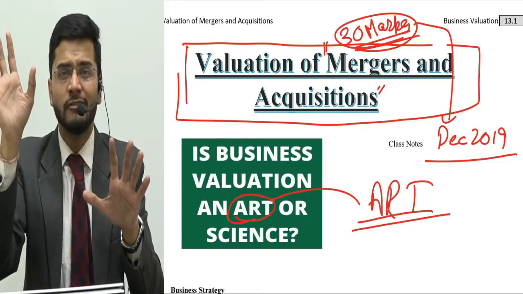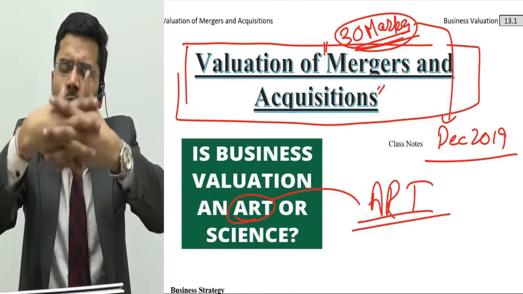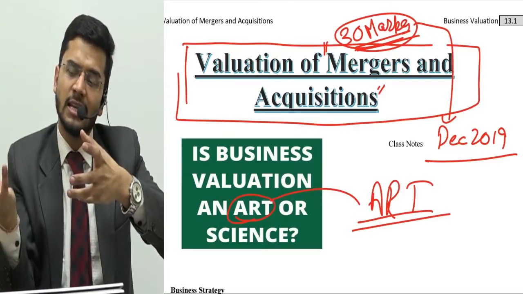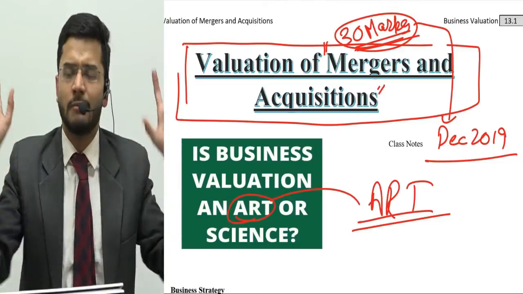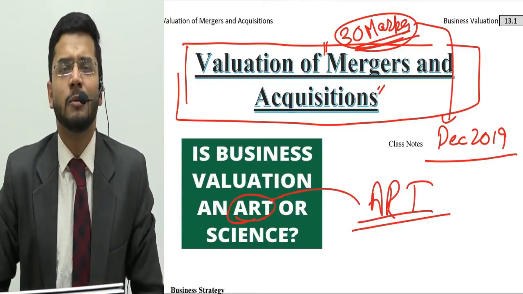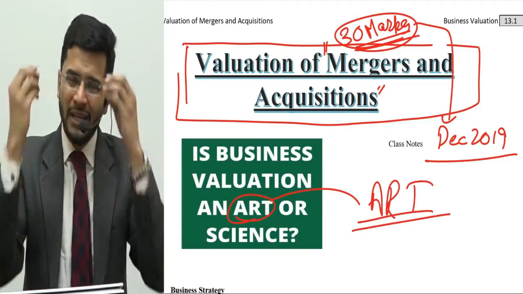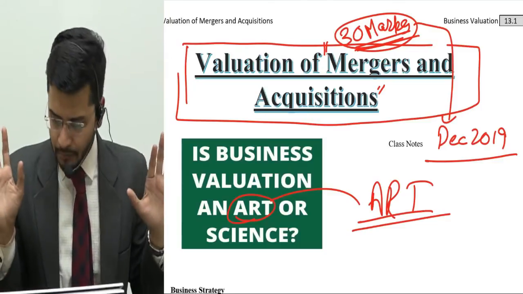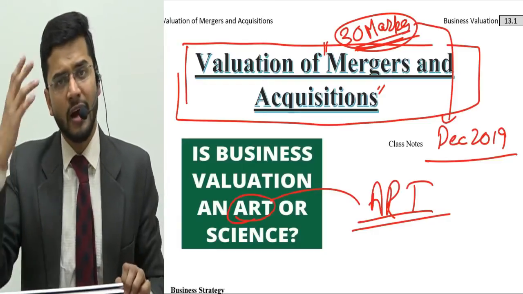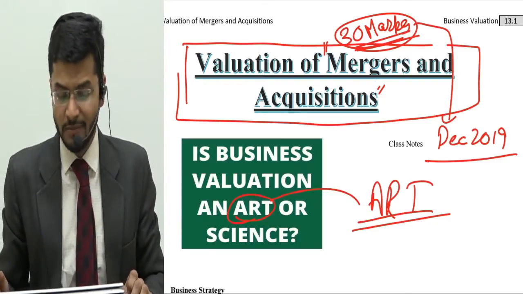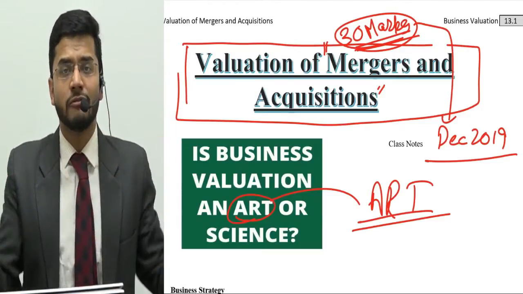We are not bothered about kinds of mergers, because we just know that merger means when two companies amalgamate together to form a new company, or when an existing company takes over another company. That is merger. Both of these are merger for us, and we won't differentiate between the types of mergers. Our treatment for merger will be consistent all through, be it whatever type of merger you want to say. So yes, we don't follow the accounting standard classification of mergers. Our merger means merger of two different organizations into one organization, and that is merger for us.